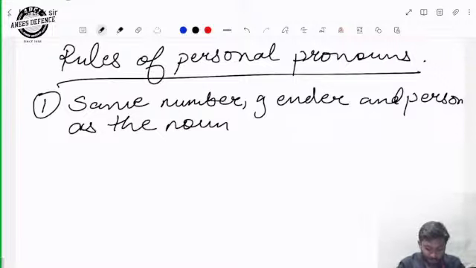We cannot say that a new movie of Siddharth Malhotra is launched. She is going to play the role of an army officer. No, he is going to play because his gender is male, masculine. So the pronoun should also match with the gender and also the person. Like he, that is the third person pronoun. We are talking about someone, so that is the third person pronoun, and it should match.